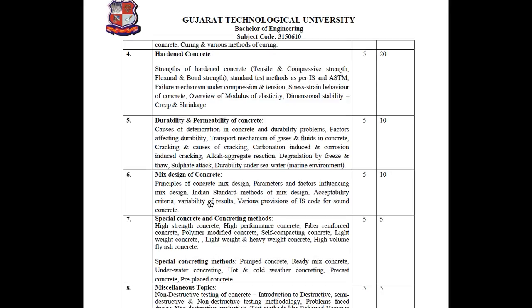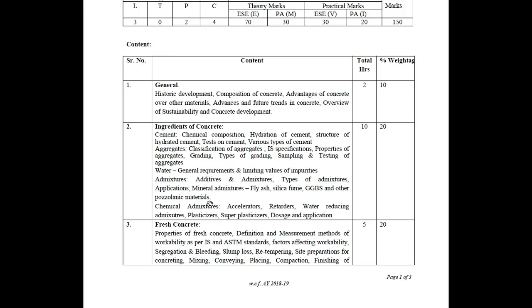The third chapter is fresh concrete. In that, we measure various quality check tests, and study what fresh concrete is and what the manufacturing process of concrete is. Various steps are taken for the construction or manufacturing of concrete. We also discuss workability, segregation, bleeding, and retempering in chapter number 3.